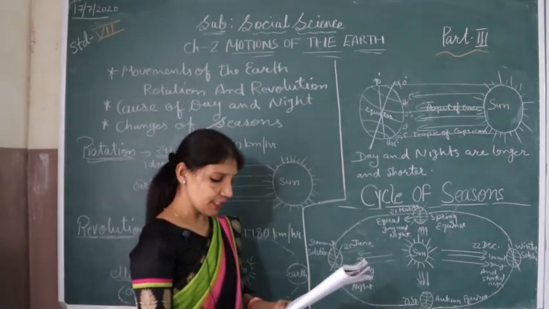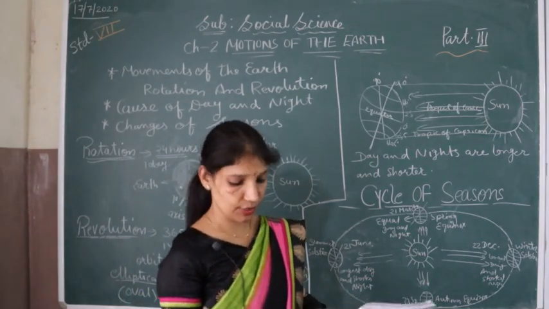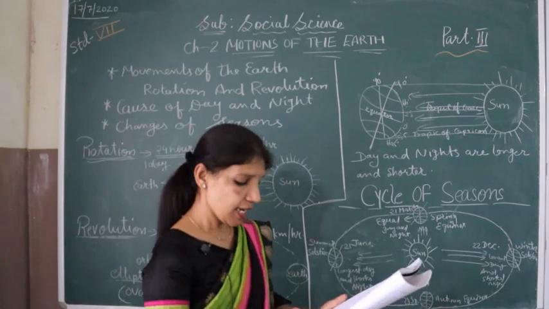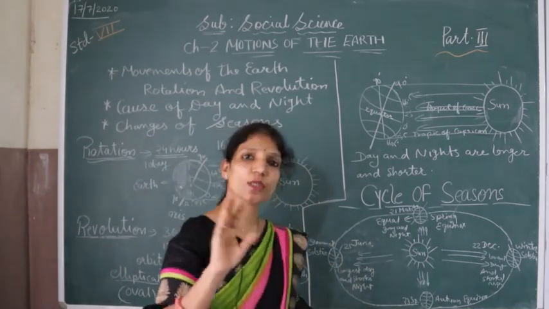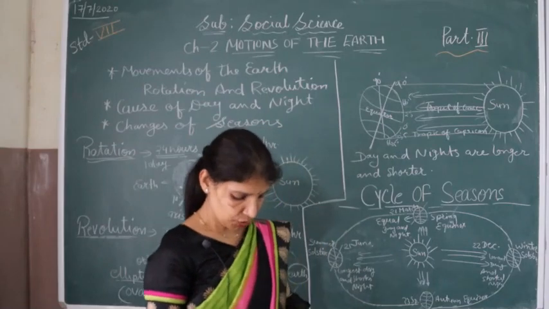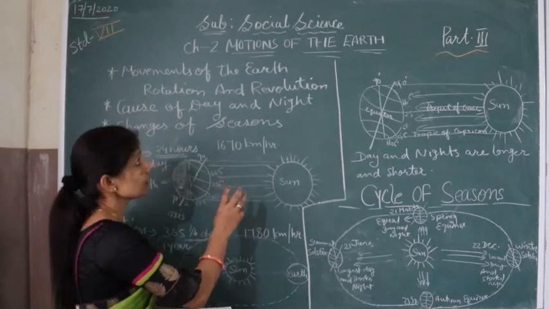So when it is summer in the northern hemisphere, it will be winter in the southern hemisphere, and vice versa. This was the concept of the cycle of the seasons, and it is continuous the whole year, year by year. So that was the topic. We completed all the topics in this part.